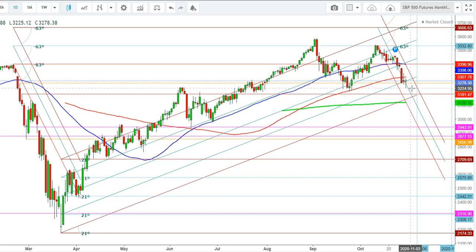The S&P 500 futures could start the week with a gap down opening, where the immediate support could be seen at the levels of 3181 and the next support could be seen at the levels of 3120, where the 200 days moving average could provide some support.